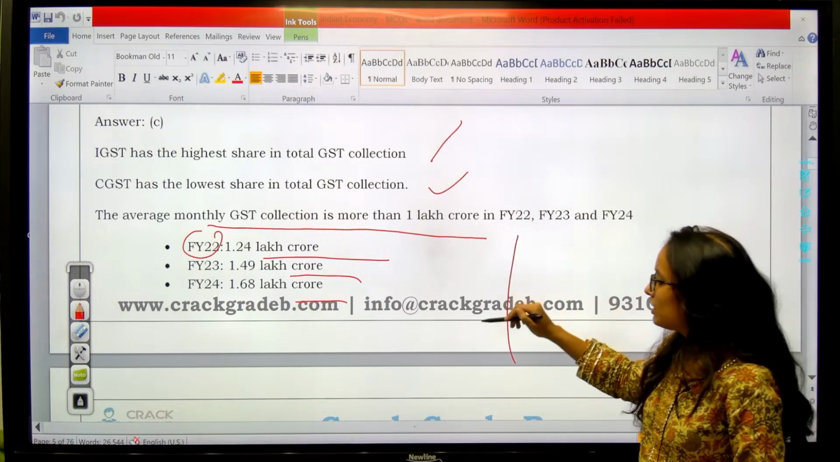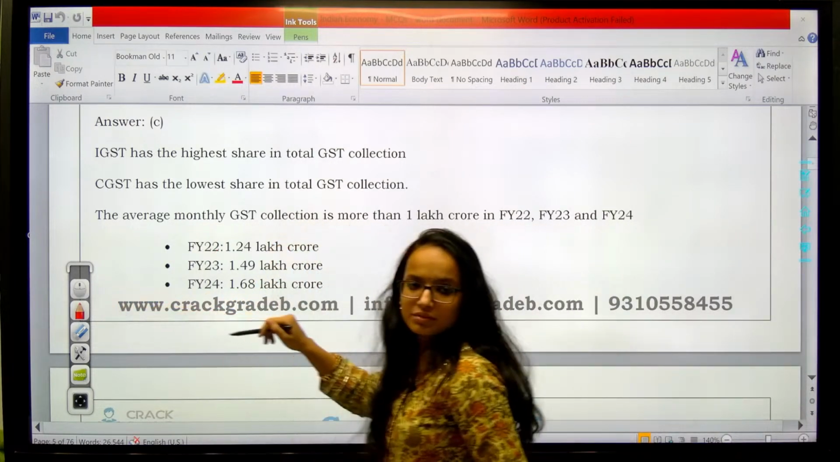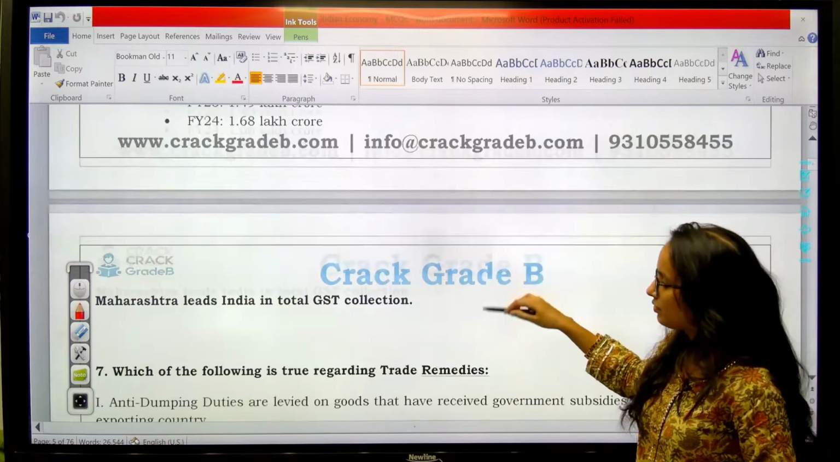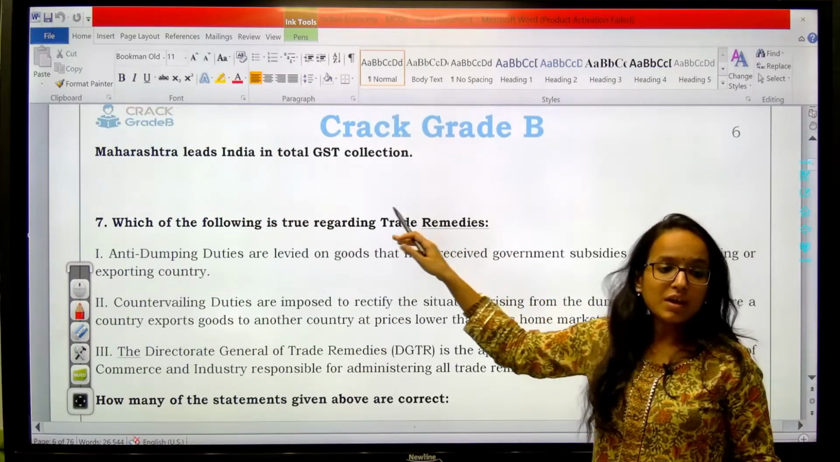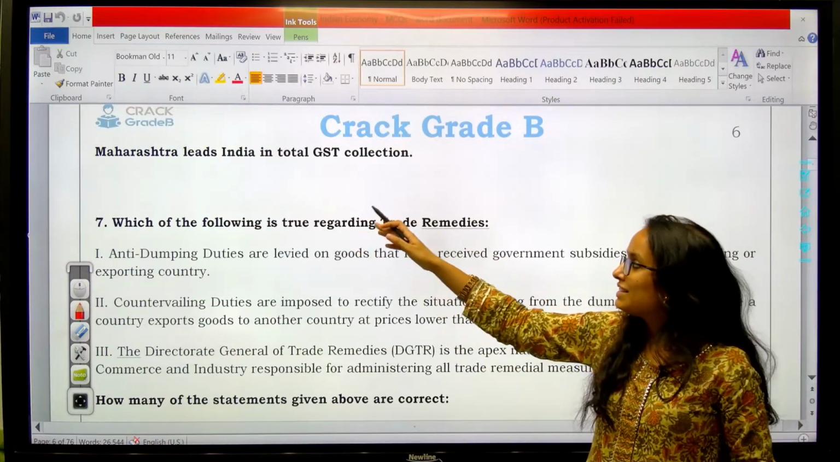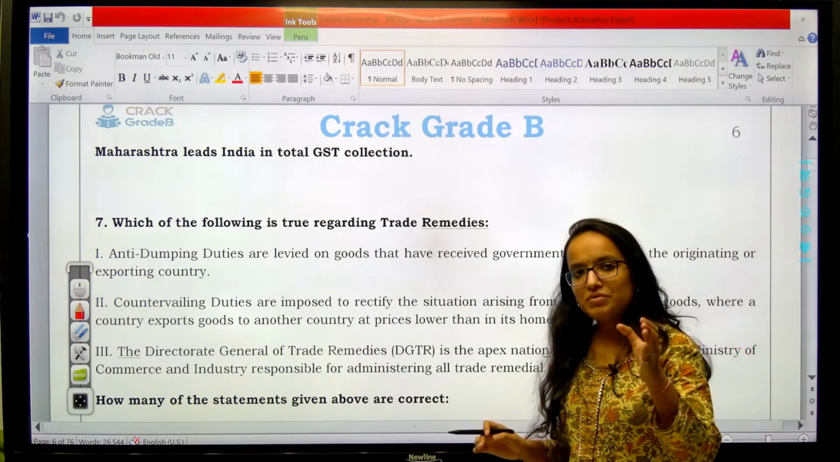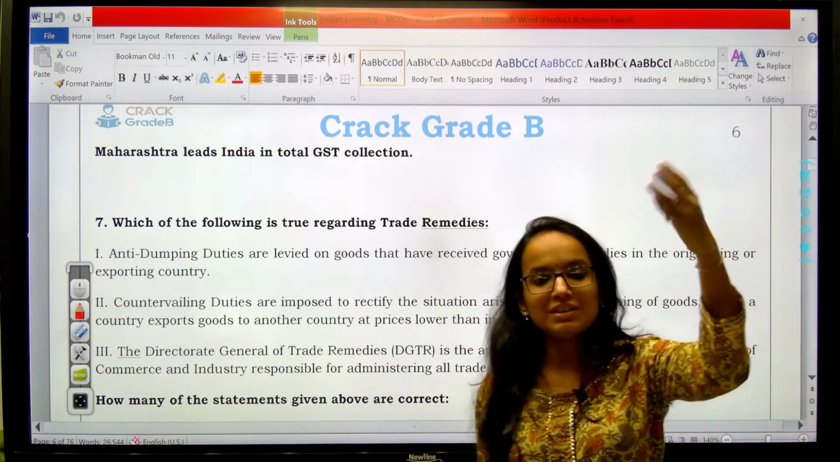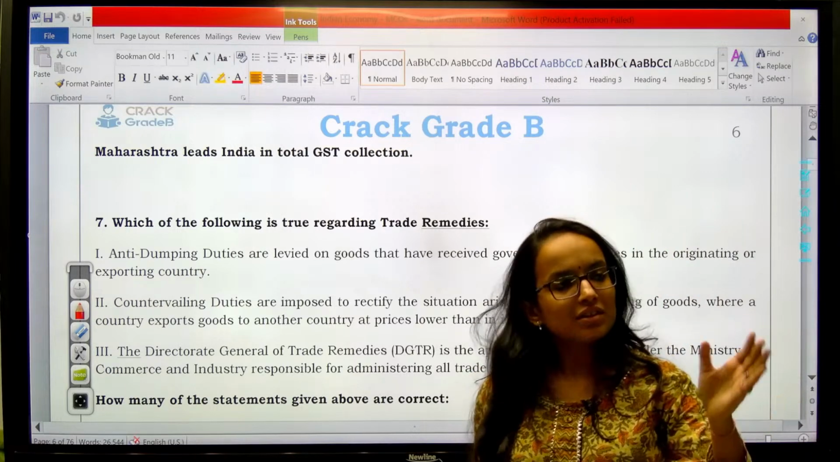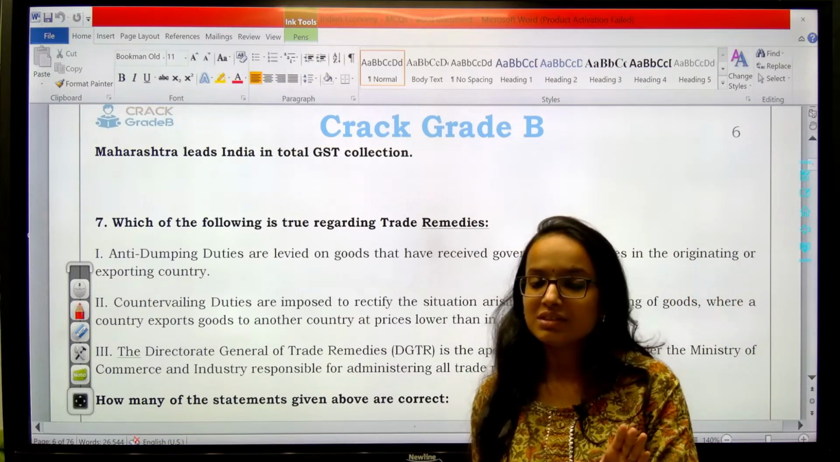Moving ahead with the further question. Yes, one more piece of information. Maharashtra leads in total GST collection. This is very important. If we ask which state is leading in total GST collection, overall India is generating a lot of revenue from GST.